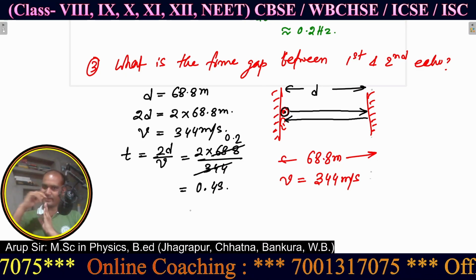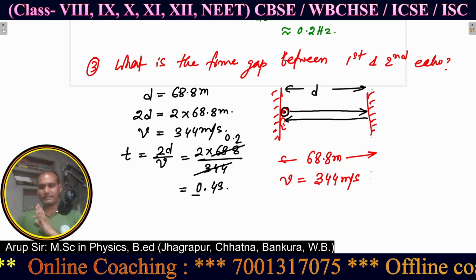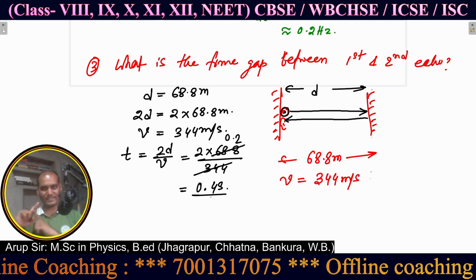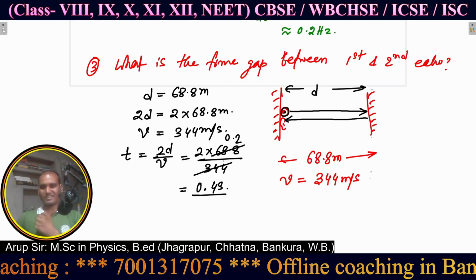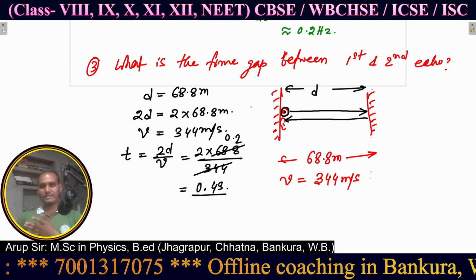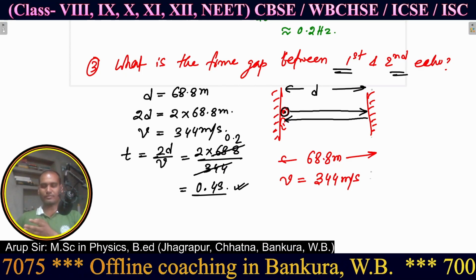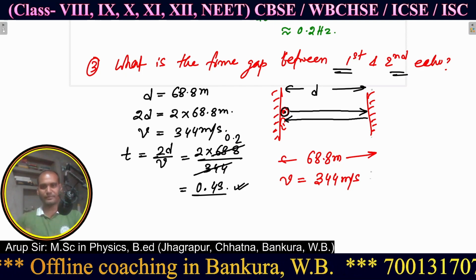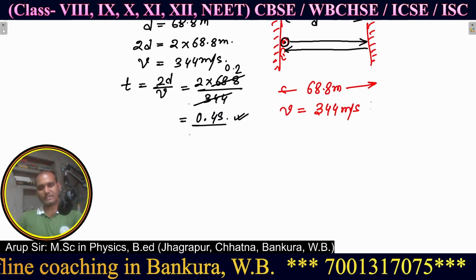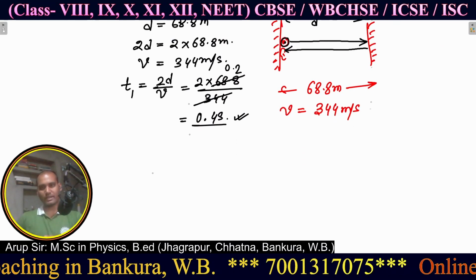I will hear an echo. This is 0.4 second, the first echo. Now the question is not this one. The question is: what is the time gap between the first and second echo? This is the time when the first echo will be heard, so I can consider it as T1, the first echo.